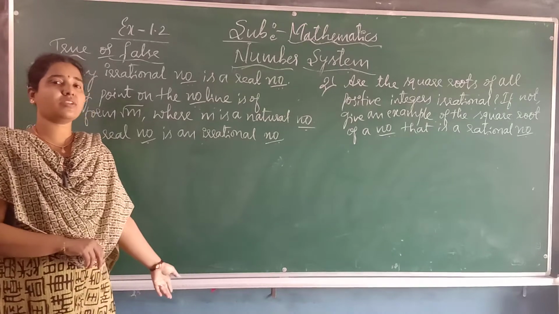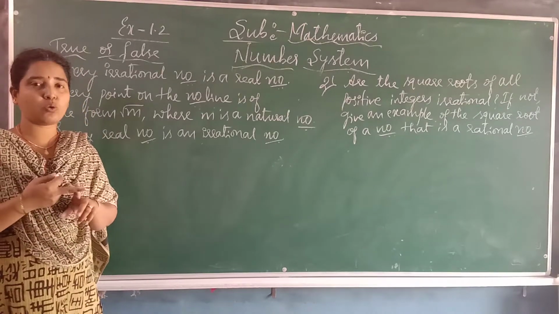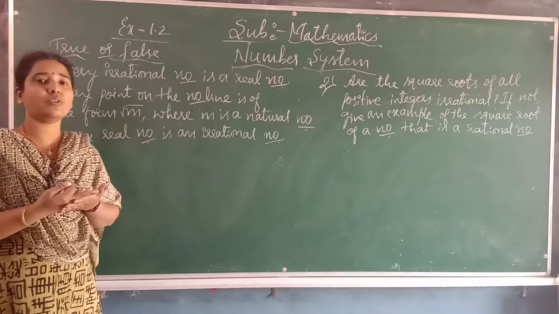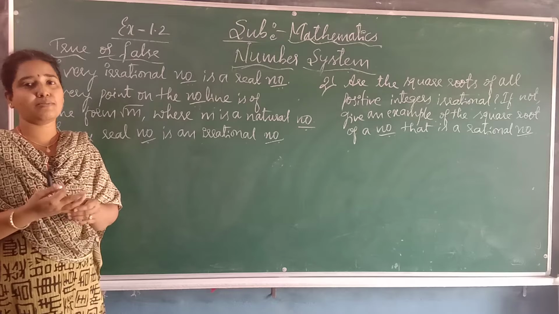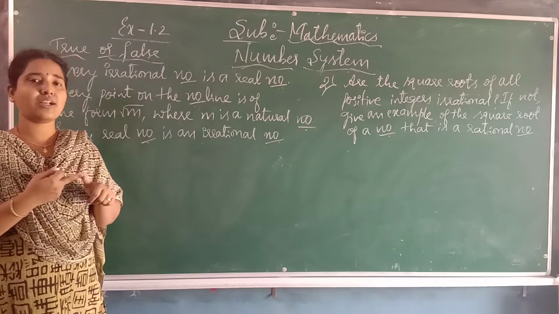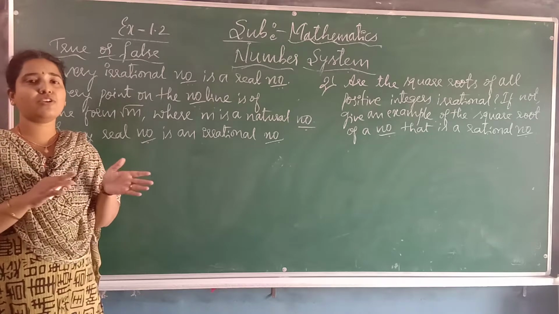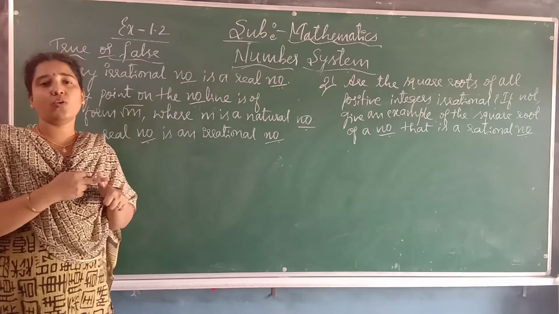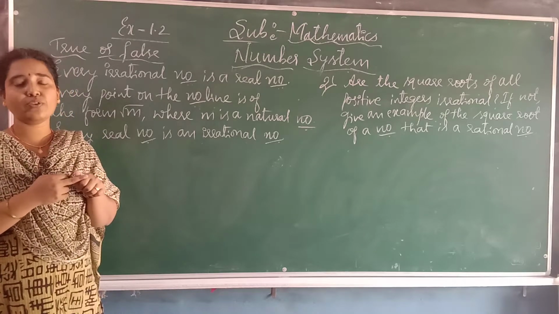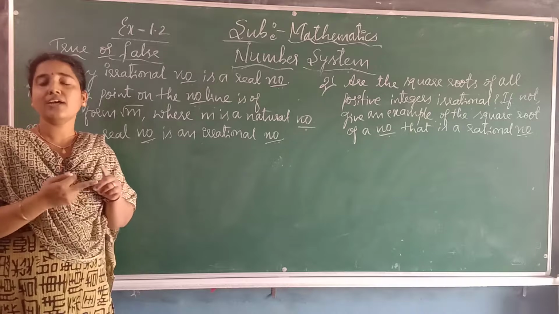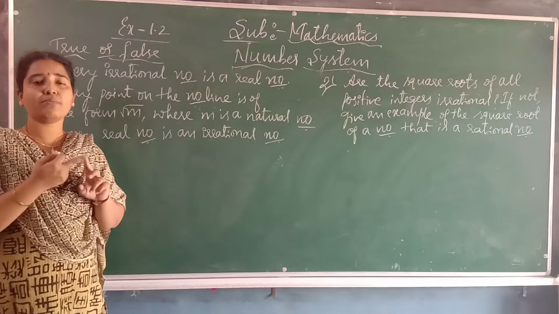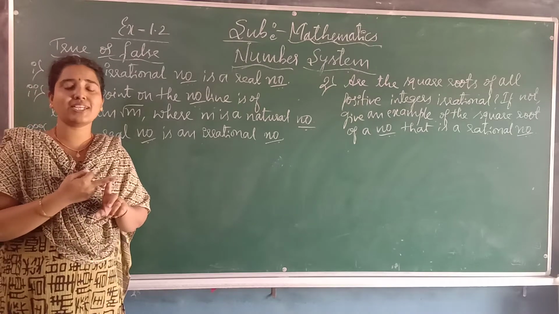Good morning children. In the previous class we learned about natural numbers, whole numbers, integers, rational and irrational numbers. Already we know the definition of all these numbers, and once again I will revise that. Natural number means the numbers that start from 1, 2, 3, 4. That set of numbers we call natural numbers. Whole numbers means the numbers which start from 0, 1, 2, 3, 4. These numbers we call whole numbers. Integers means the numbers which include 0, positive numbers and negative numbers. These are all called integers.